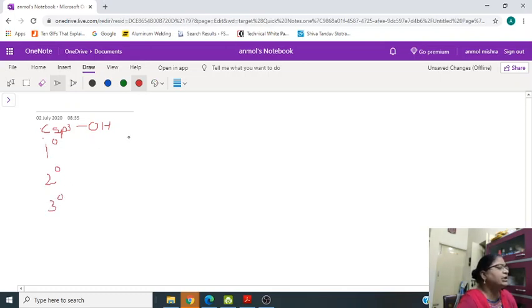If the OH group is attached to one alkyl group, that is sp3 hybridized carbon, it is called primary alcohol.